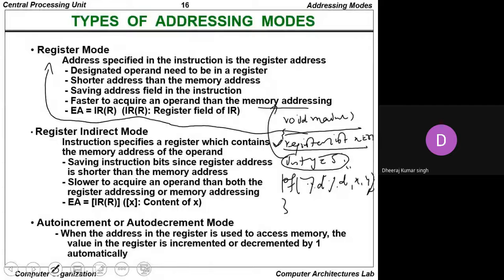When the address in the register is used to access memory, the value in the register is either incremented or decremented by 1 automatically. Such a type of addressing mode is known as the auto increment or auto decrement mode.